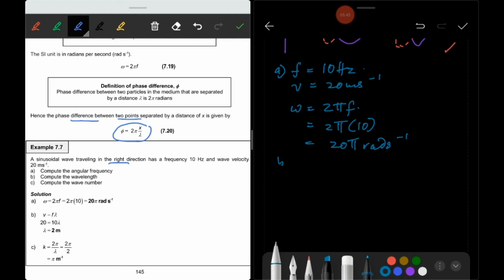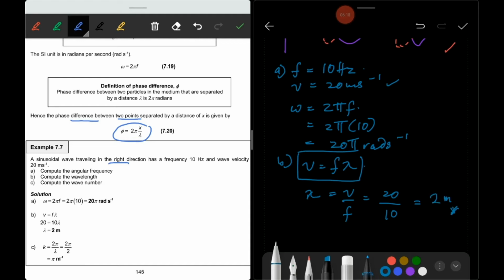And then B, compute the wavelength. How are you going to calculate the wavelength? You are given the value of wave velocity. Don't forget this equation, v is equal to f lambda. This is the equation of wave velocity. From here you can get lambda, where lambda is the wavelength. So lambda is v divided by f, 20 divided by 10. So the wavelength is equal to 2 meters.